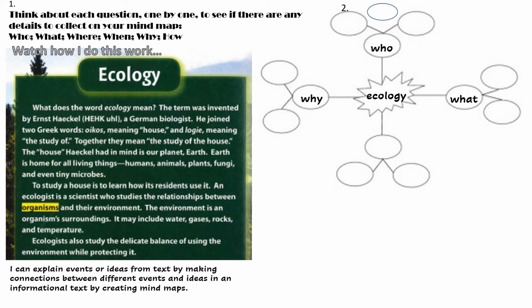Let's read the text first. What does the word ecology mean? The term was invented by Ernest Haeckel, a German biologist. He joined two Greek words, oikos, meaning house, and logi? Well, I know the word logic, so maybe logi, meaning the study of. Together they mean the study of the house. The house Haeckel had in mind is our planet Earth. Earth is home for all living things. Humans, animals, plants, fungi? I know fungus, but I'm thinking maybe fungi, and even tiny microbes.